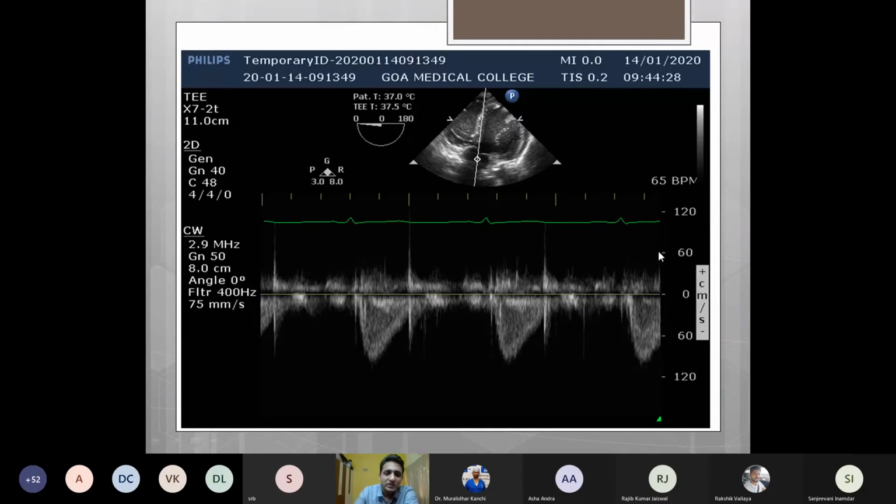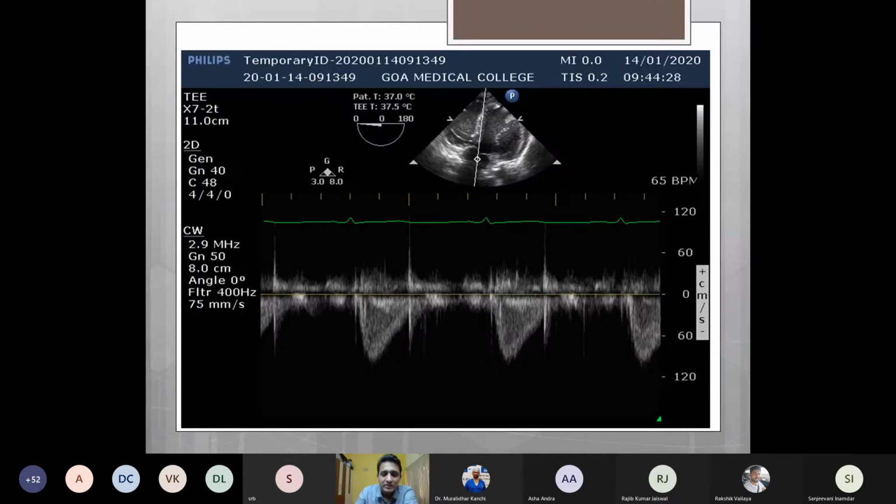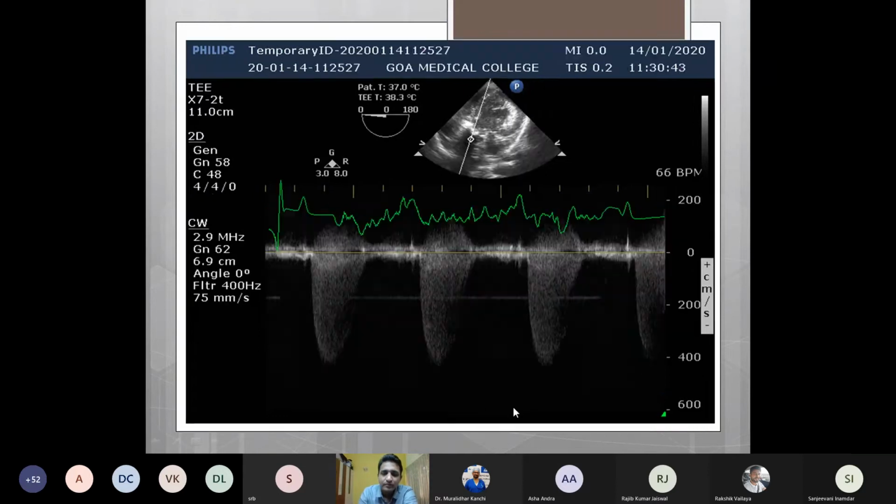Instead of the clear envelope which was seen in pulse wave Doppler, in case of continuous wave Doppler, we see a shaded area with a multitude of velocities displayed, and usually the maximum velocity is measured in a continuous wave Doppler.